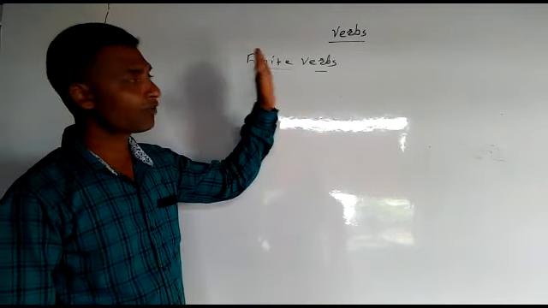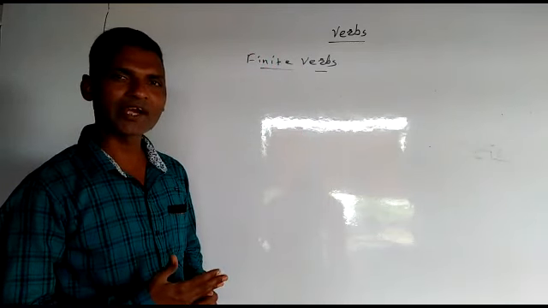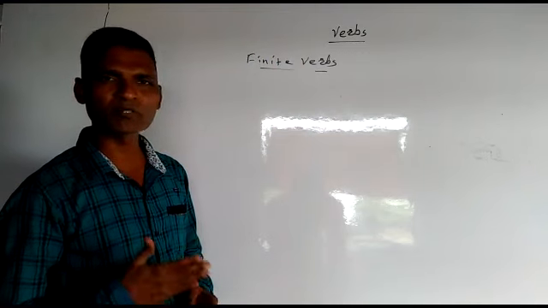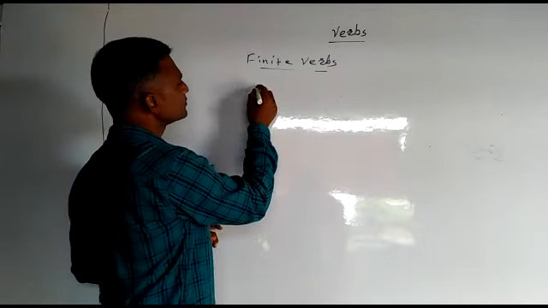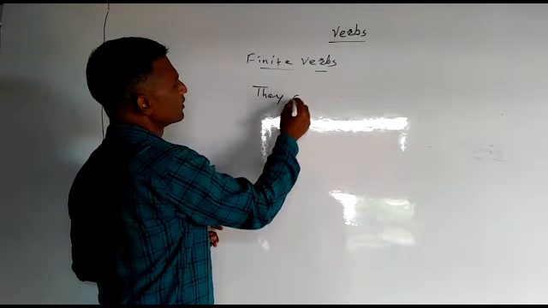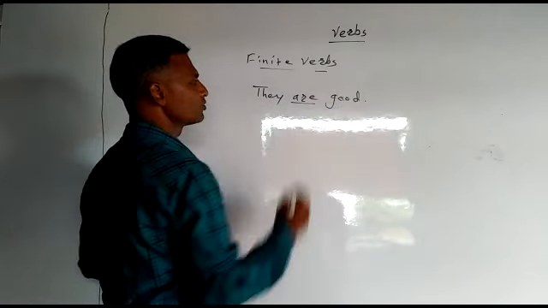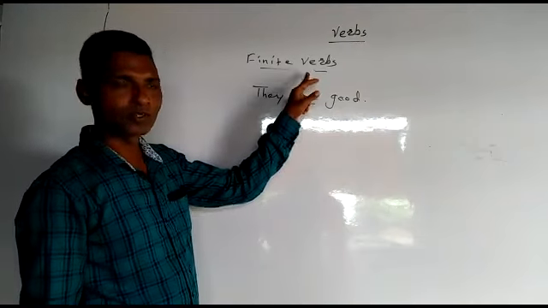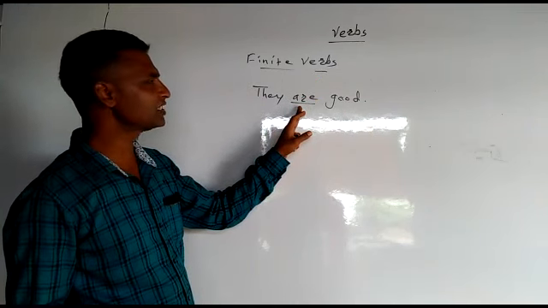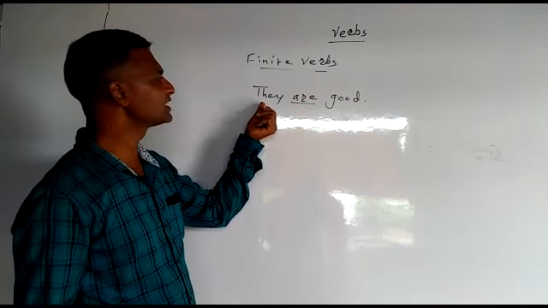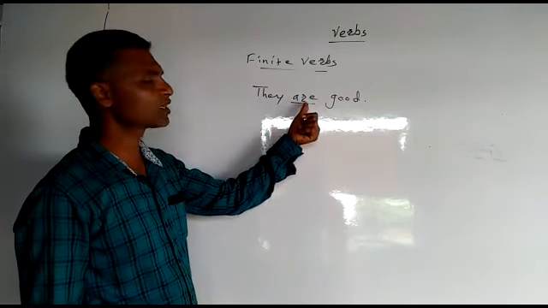What is finite verb? Finite verb changes its form according to tense, according to subject, according to the number of subject, that is singular, plural, etc. For example, they are good. So this verb is a finite verb because this verb will change according to the tense, or this verb will change according to the number. For example, this is a plural number subject. If I change it into singular number, then this verb will change.